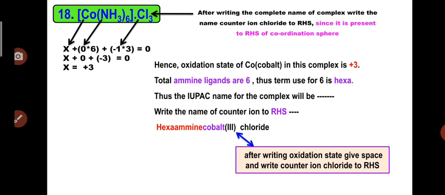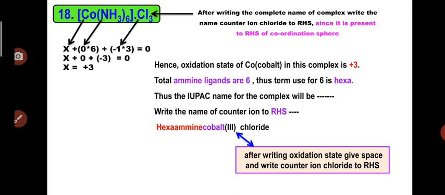So here you can see that we have written the name chloride after giving a space and after writing the oxidation state of the metal atom. So why did we write this chloride to the RHS? Because in the complex it is present to the RHS. In the previous example we saw that the counter ion was written to the LHS because it was present to the LHS in the complex. So you have to keep this in mind: whenever the counter ion is present to the LHS, write its name at the very beginning, and whenever the counter ion is present to the RHS, write down its name at the end after writing the oxidation state of the metal.